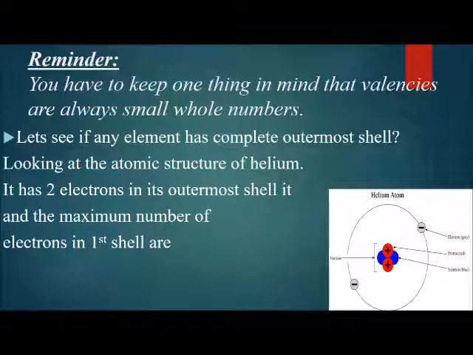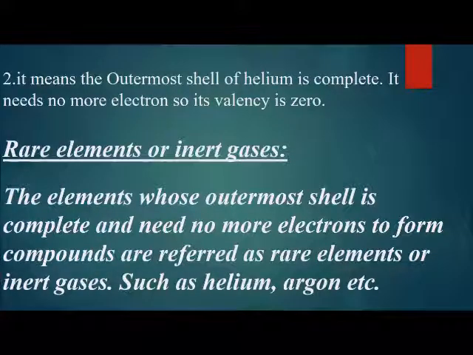It means that this helium atom does not need any other electron in its outermost shell. So this helium atom is a stable atom. As the outermost shell of helium is complete, it needs no more electrons, so its valency is 0.